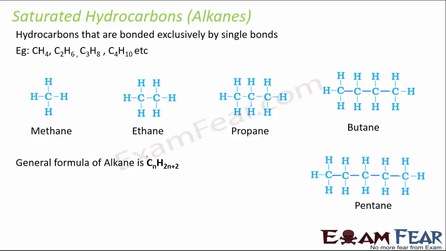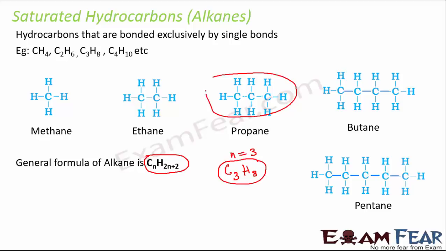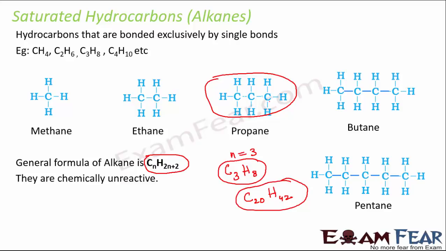And the general formula of alkane is CnH2n+2. So that means if the value of n is equal to 3, in that case the compound would be C3H(2 into 3, 6, plus 2, 8), C3H8. So C3H8 is propane. If you look at this structure, you have 3 carbon and you have 8 hydrogen, right? So this is the general formula of alkane. If the value of n is 20, in that case it would be C20, H2 into 20 is 40 plus 2, 42. So this would be C20H42. So that's the general formula of alkanes.